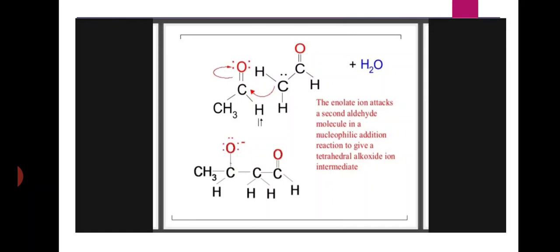That enolate ion is a resonance stabilized ion. In the second step, that resonance stabilized enolate ion attacks a second carbonyl compound, meaning the second aldehyde molecule, in a nucleophilic addition. This gives a tetrahedral alkoxide ion intermediate.